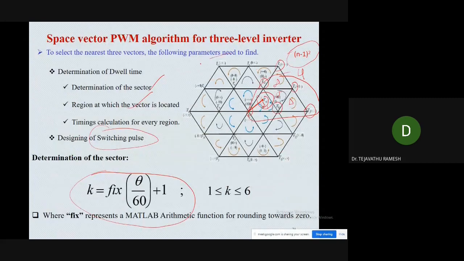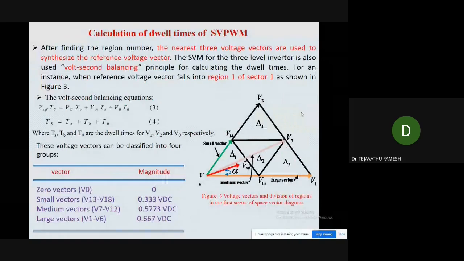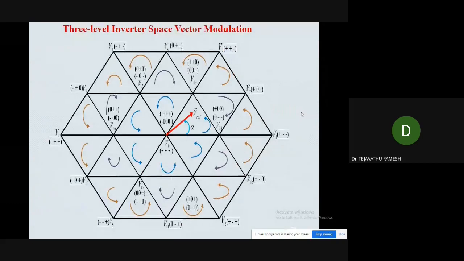Now see this space vector diagram. This is 0, this is V13, and this is V1. Is the magnitude of V0 and V1 the same, or is the magnitude of V13 and V1 the same? No, the magnitude of V13 is different, and V1 is different. Similarly, the magnitude of V7 is different, and the magnitude of V1 is different. So what are those magnitudes? We have four different magnitudes in this space vector diagram. This is the point of the zero vector.